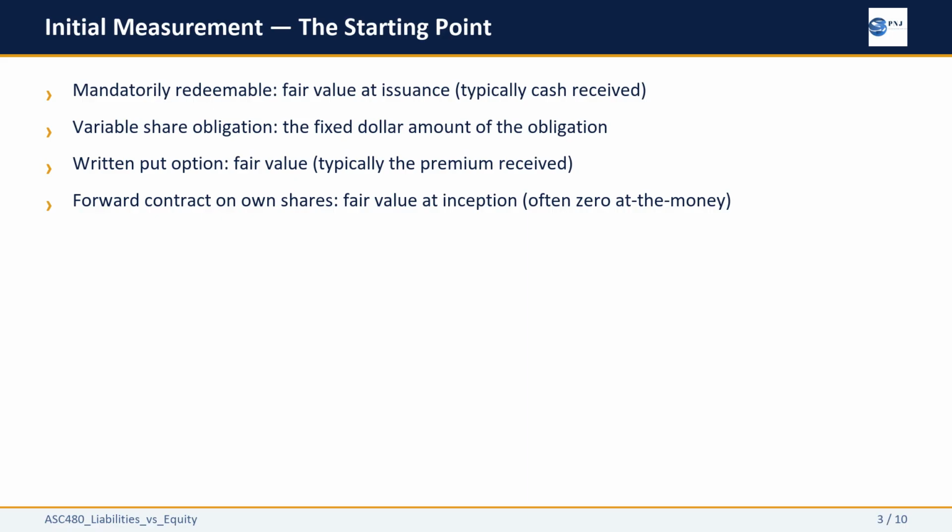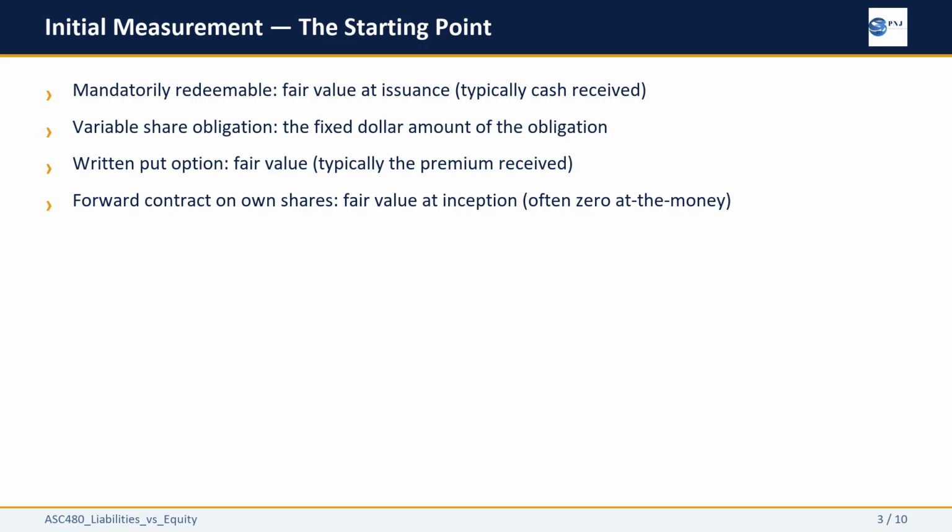Initial measurement under ASC 480 depends on which category of instrument you are dealing with. Mandatorily redeemable instruments are initially measured at fair value at issuance. In most cases, this equals the cash received from the holder. Variable share obligations are measured at the fixed dollar amount the entity owes, straightforward because the obligation is defined in monetary terms.